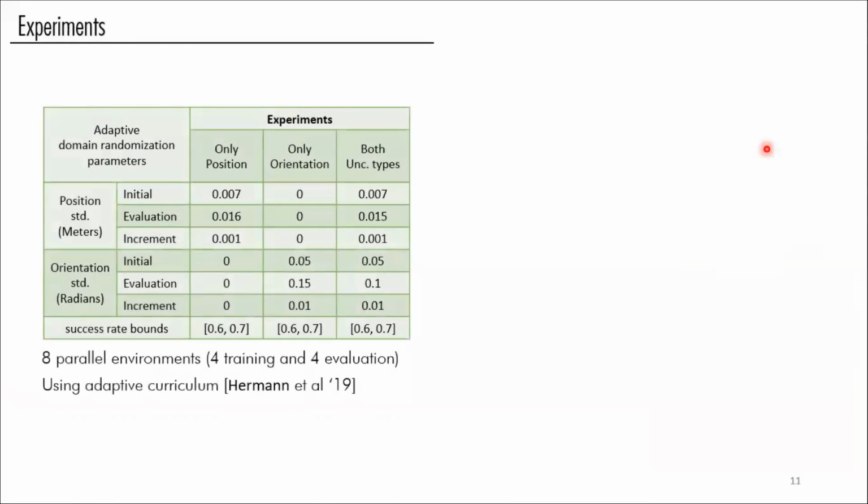Moving toward our experiments, we also had an additional layer to leverage quicker debugging and better sample complexity, called adaptive curriculum. For example, we have these three experiments. We have 4 training environments and 4 evaluation environments. The training environments always initialize with this difficulty and increase the difficulty by this increment if the success rate in these environments is above this bound. If the success rate is below this bound, it decreases the difficulty by this increment. The evaluation environments, on the other hand, always have the constant difficulty mentioned in this evaluation rule.